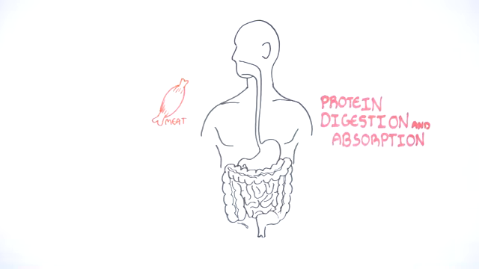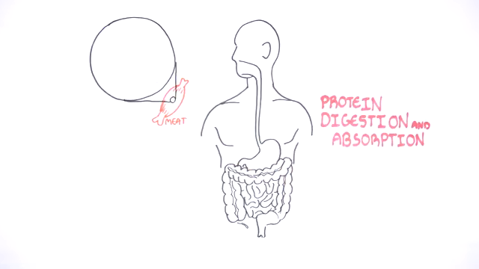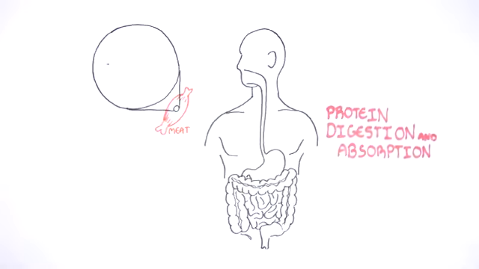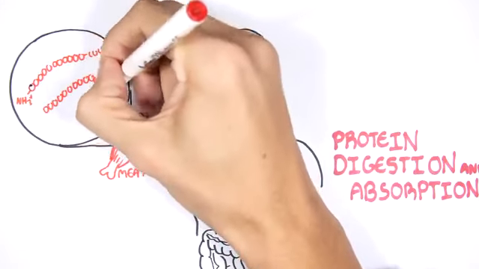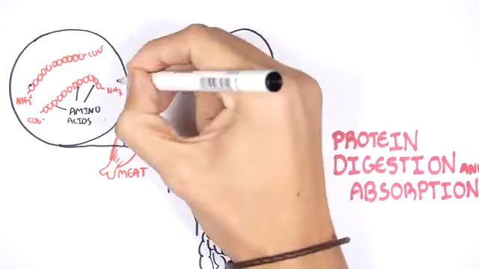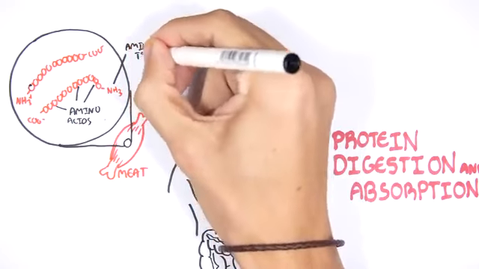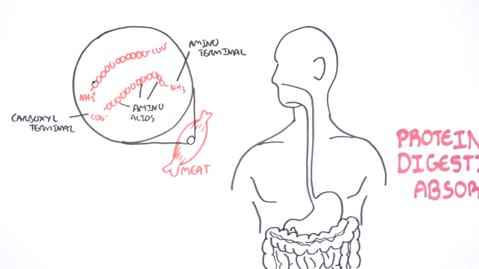If we zoom into this meat, part of the meat is made up of proteins. Proteins are made up of amino acids. Proteins are basically chains of amino acids. Proteins have an amino terminal where the amine group is, and then they have a carboxyl terminal where the carboxyl group is.